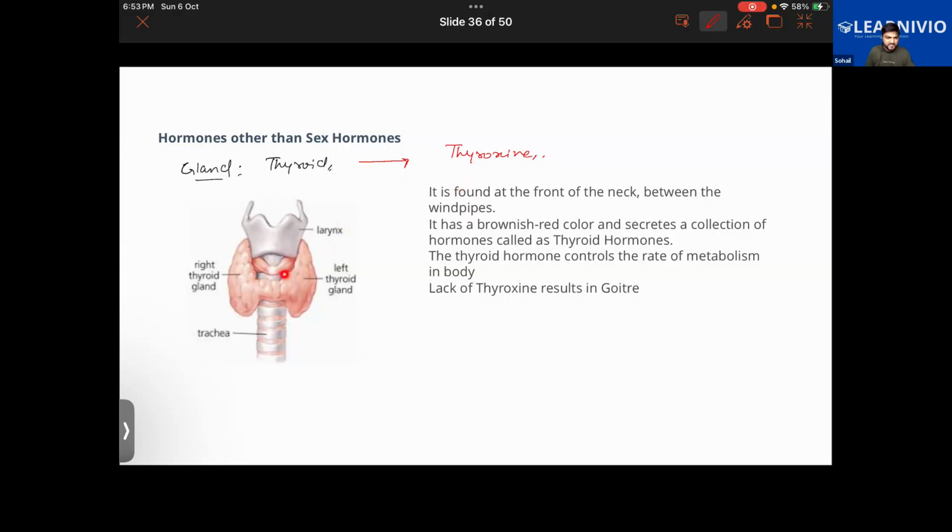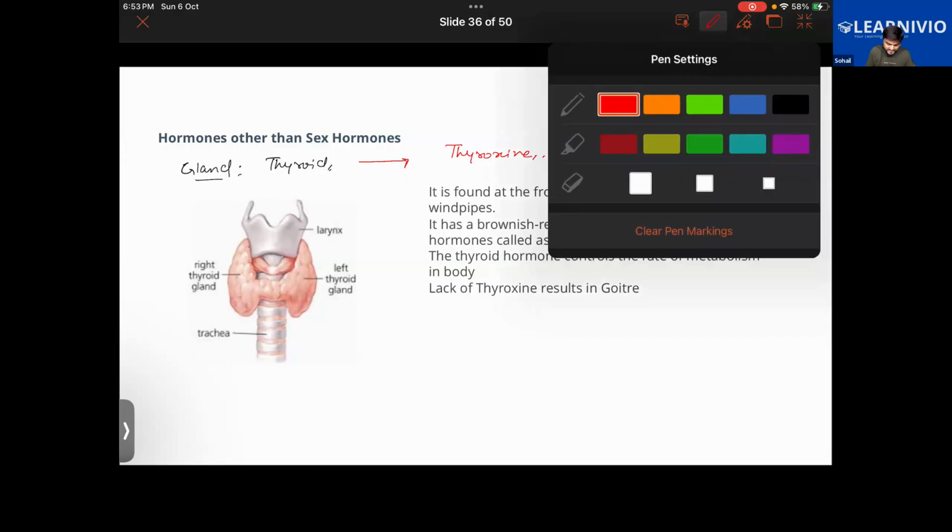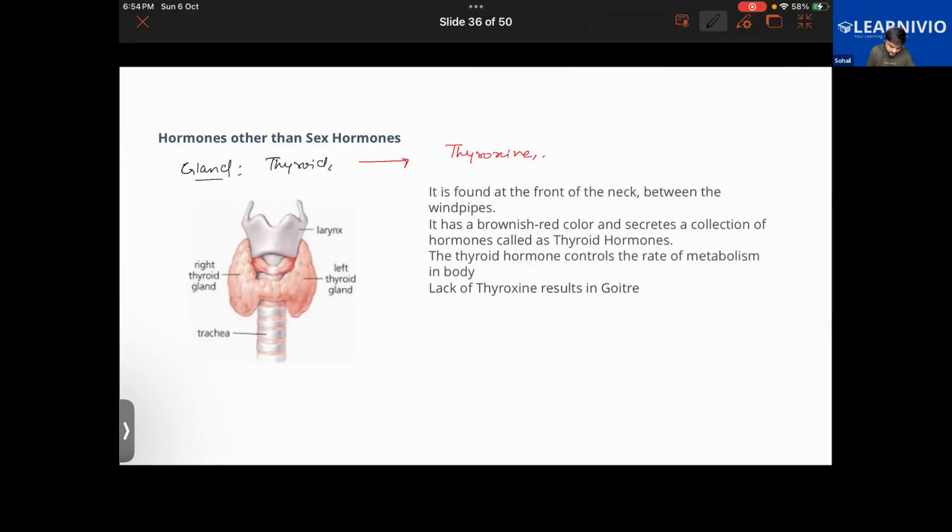It is found at the front of the neck and between the windpipes, as you can see here. Further, it has a butterfly-shaped structure. It is a brownish red colored structure, and it secretes a collection of hormones called thyroid hormones.